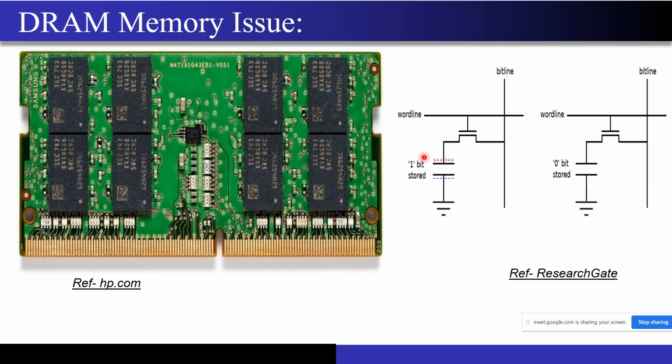I'm not very sure exactly. Let me try to imagine what you are saying. There is this transistor, and now I will put one more transistor in parallel to the capacitor, and whenever this transistor is in the off mode, the leakage current that the capacitor is seeing will just go through this other transistor, which is attached to the word line. So no current will be consumed from this capacitor. This is what you are telling.